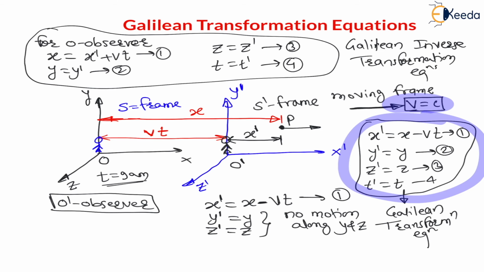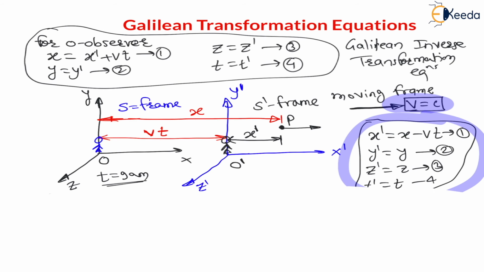Right, now let us understand, for a rest frame, stationary frame, the displacement is more as compared to the moving frame. It is obvious. Here you can see the stationary frame will see that the moving frame is going towards right, but the person who is sitting in the moving frame, that is observer O dash, will see that this S frame is going in left side. Try to visualize, my dear students. With the help of one car example, I will explain you this phenomenon. The same phenomenon you must equate here.